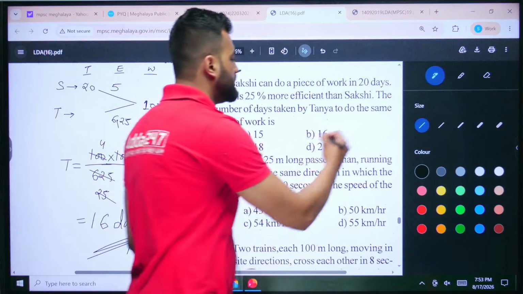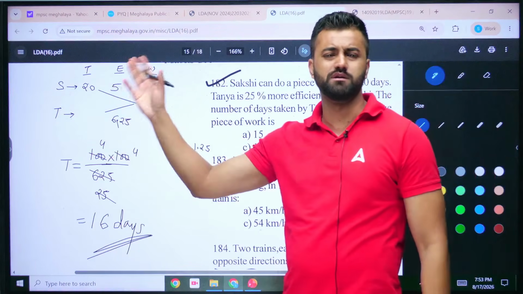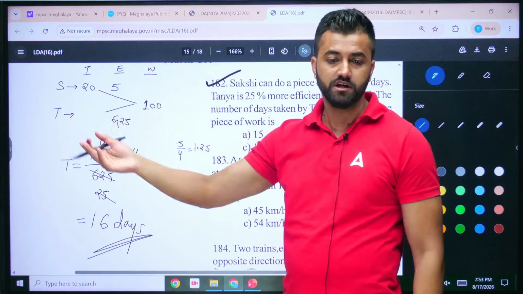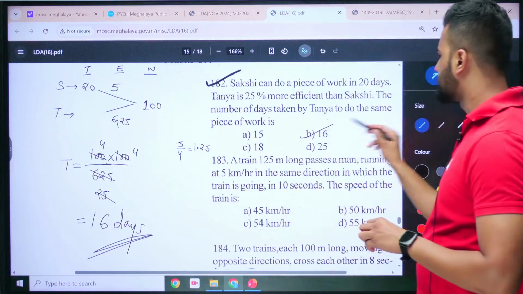That's it, option number B. So if they want to change the question, they might change it like this. It's very simple. Reverse engineering, they say. Just do the reverse. Whatever you're doing, just go reverse. Got it? So this is how you get the answer as 16.